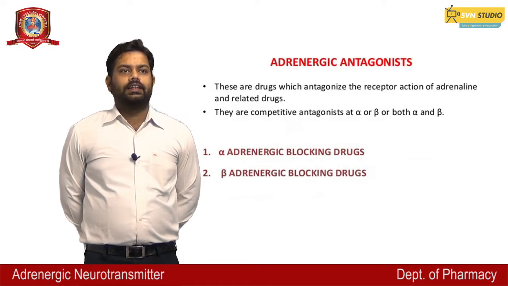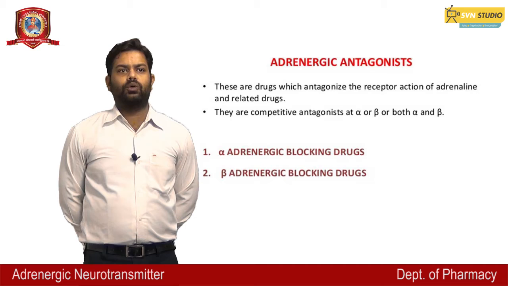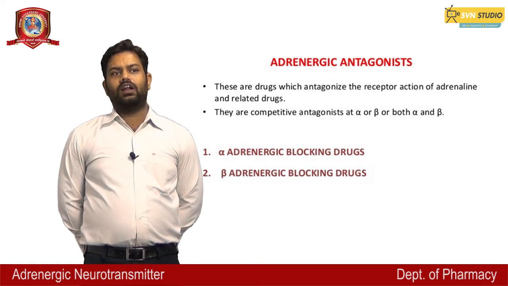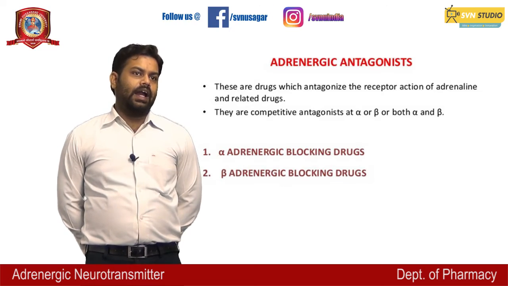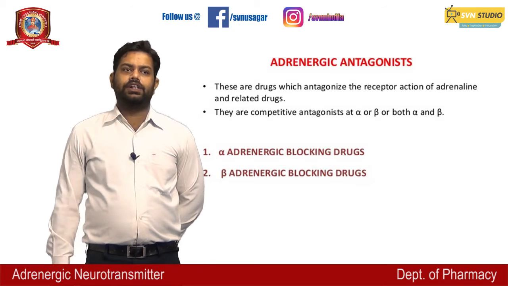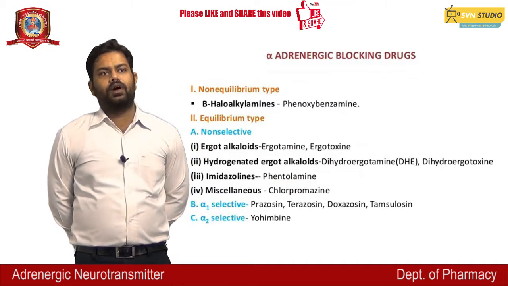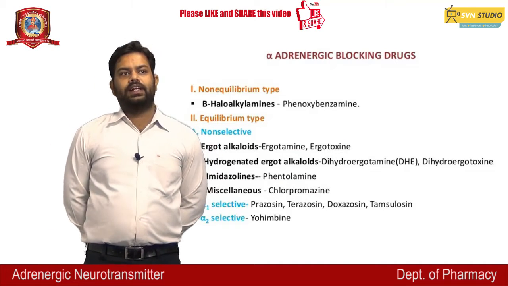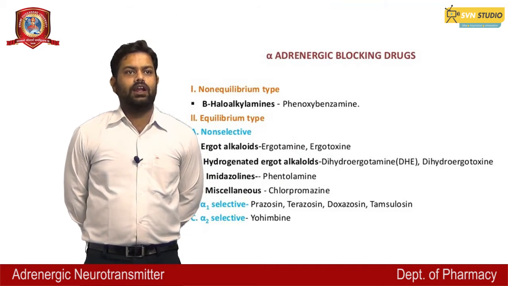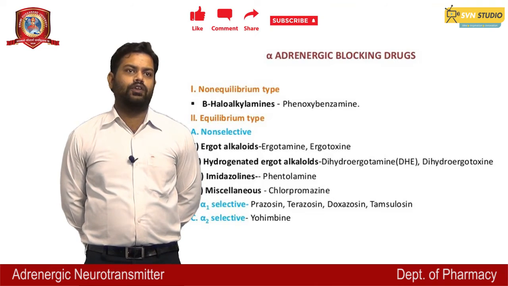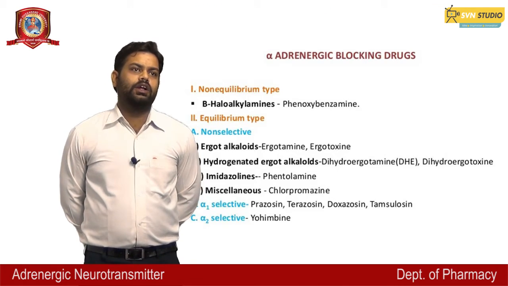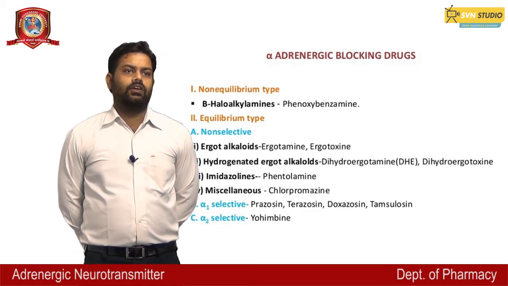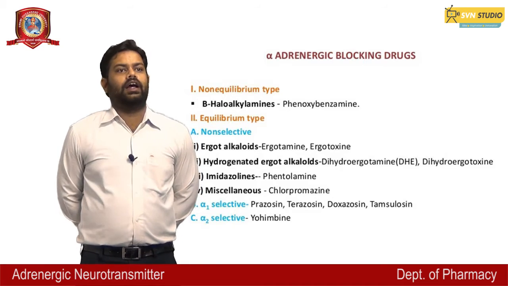Adrenergic antagonists are drugs which antagonize the receptor action of adrenaline and related drugs. They are competitive antagonists at alpha or beta receptors, or both. There are alpha adrenergic blocking drugs and beta adrenergic blocking drugs. Alpha adrenergic blocking drugs: the non-equilibrium type, that is beta-haloalkylamines, phenoxybenzamine. The second, equilibrium type, is non-selective, which includes the ergot alkaloids.